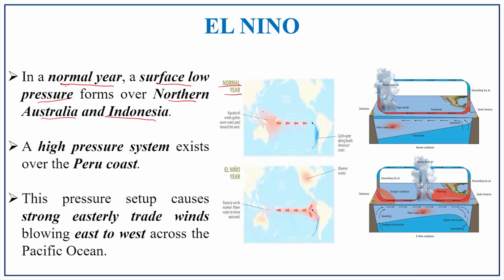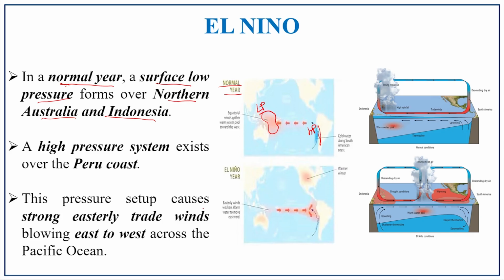In the normal year, you have a warming condition in this region, the Australia and Indonesian region. Because of this warmness, low pressure prevails in this region and high pressure exists at the Peru coast. Here you have Peru, the Peru coast, with high pressure. Here you have low pressure, here you have high pressure.